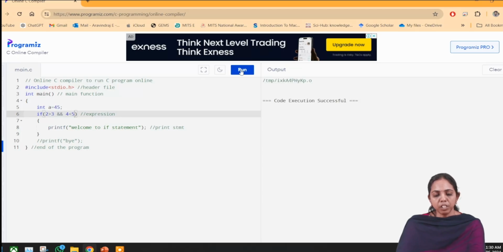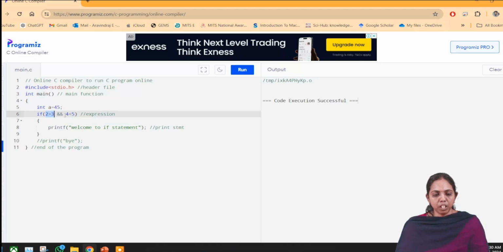See, nothing was displayed as output, because 3 greater than 2 greater than 3 is obviously false, and 4 less than 5 is true. So one condition is true and another condition is false, but I am using the logical operator and here. What logical and represents is that both the conditions should be true, then only the set of statements will be executed.